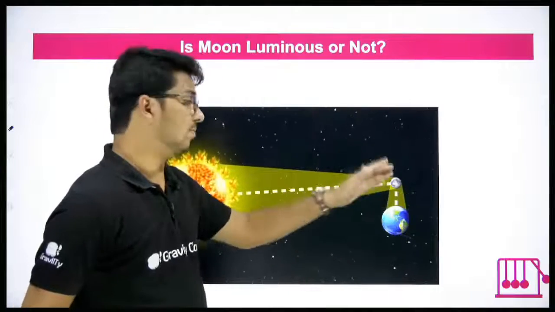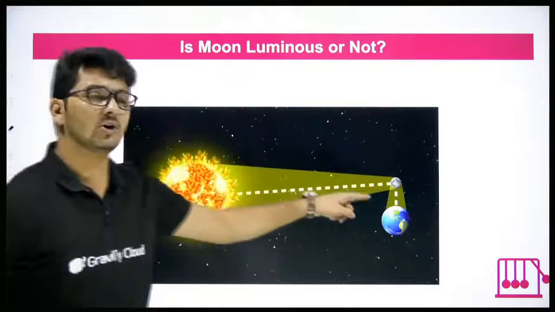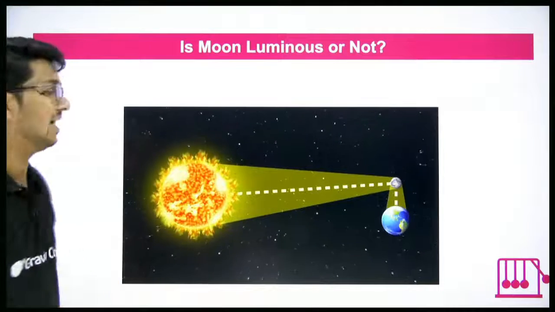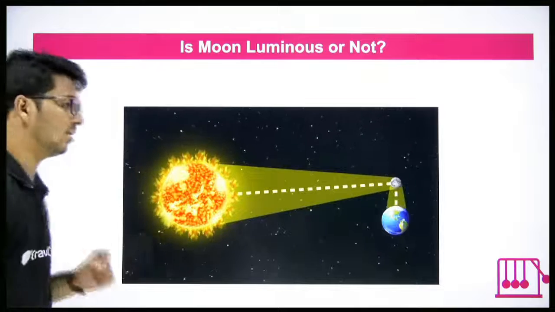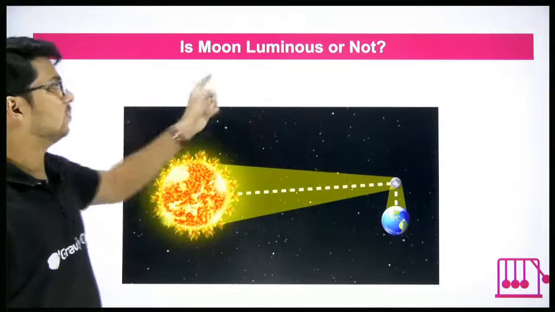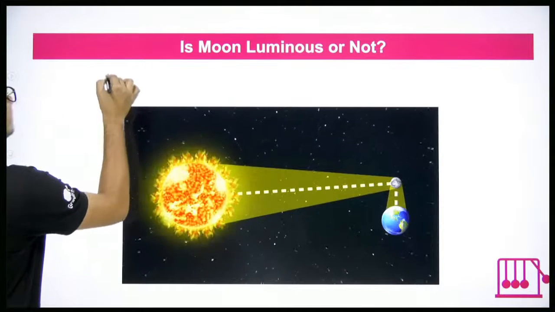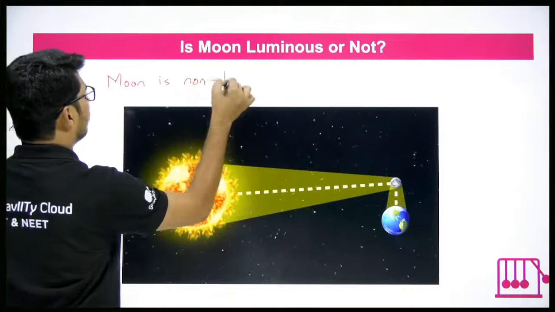Moon will reflect or bounce it back onto earth. So is moon producing its own light? Everyone, what do you think? No. So the question, is moon luminous? No. Moon is a non-luminous object. Or I'll say moon is non-luminous.